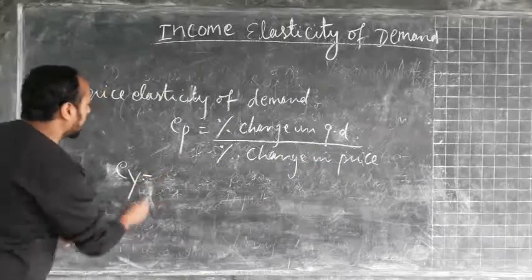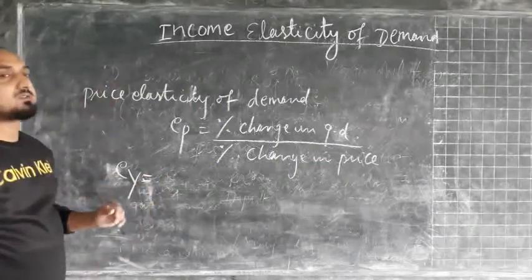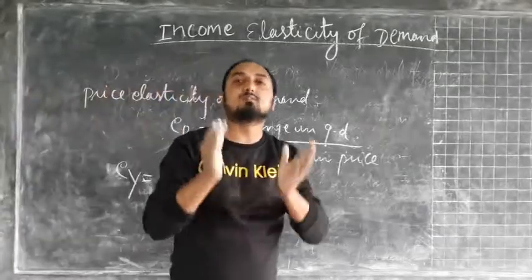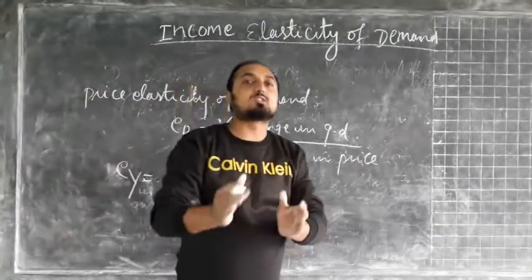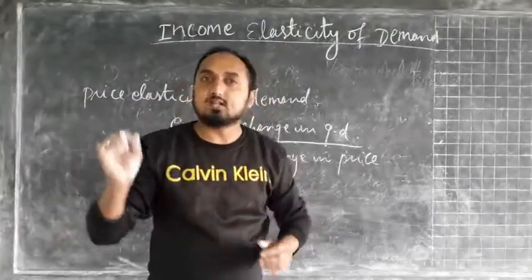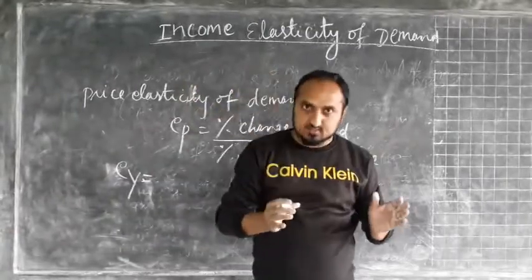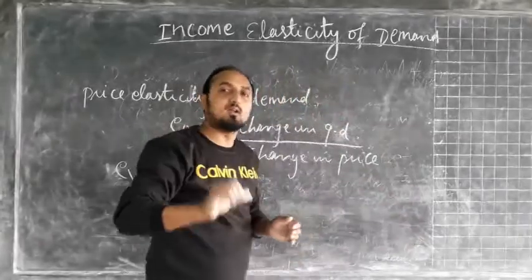So here it is also the same. EY, or income elasticity of demand, refers to the degree of responsiveness between change in quantity demand due to change in income of the consumer. Means if the income of the consumer changes, then how much impact will there be on the change in quantity demand.